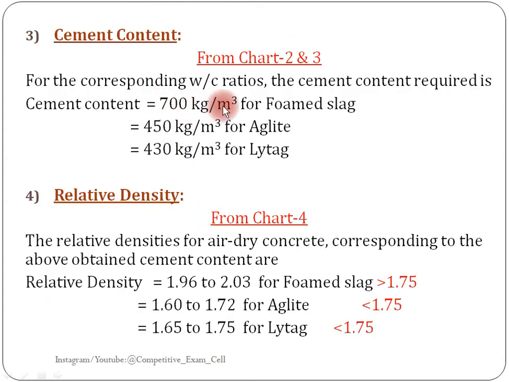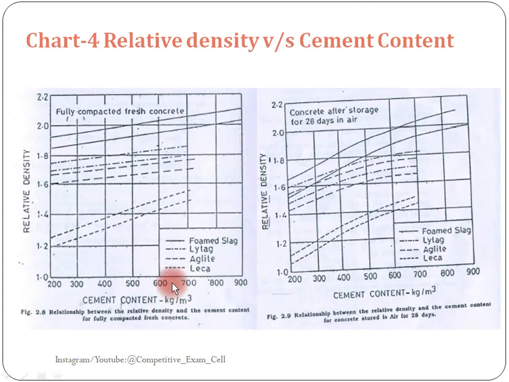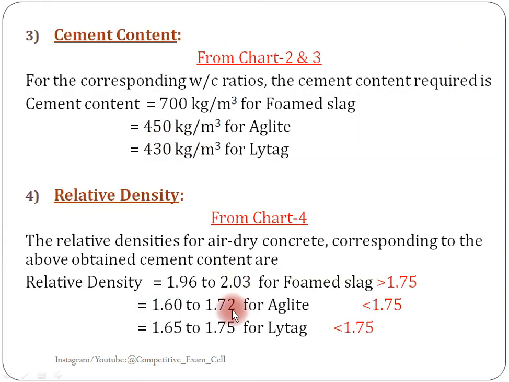Clear? So for the first, foamed slag, we will see how to refer. Here we have 700 kg per meter cube cement content. Cement content is given on the x-axis. From 700 trace the line up to touching the foamed slag. You see here, this is the minimum value and this is the maximum value. From here trace the line towards the y-axis. You will get a value in the range of 1.96 to 2.03 for the foamed slag. It is greater than 1.75.